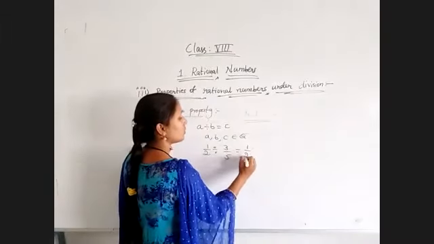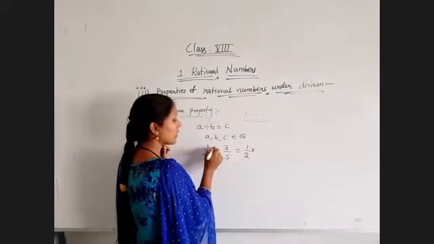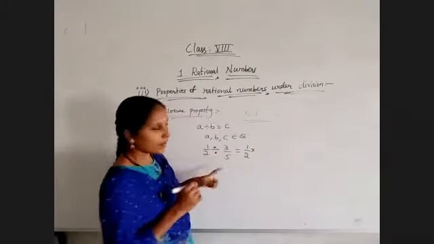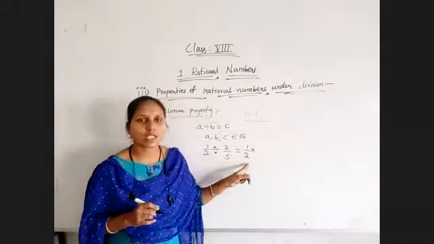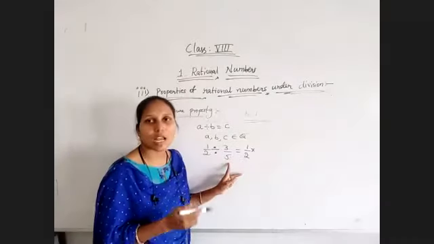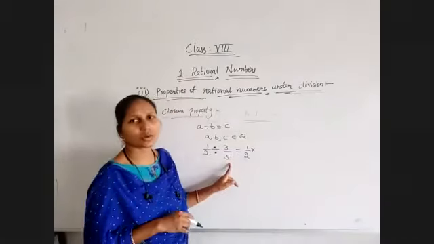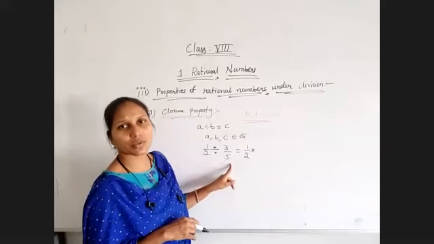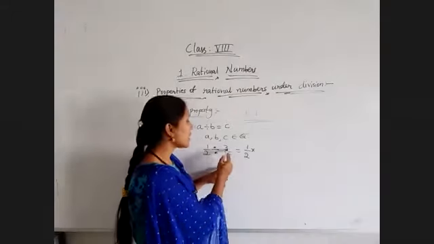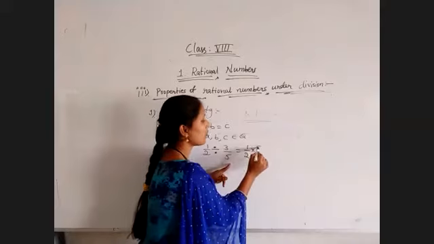1 by 2 into, so whenever division is there, we can change it into multiplication by taking the reciprocal of the next value. This you did in fractions many times. So 3 by 5 becomes 5 by 3.